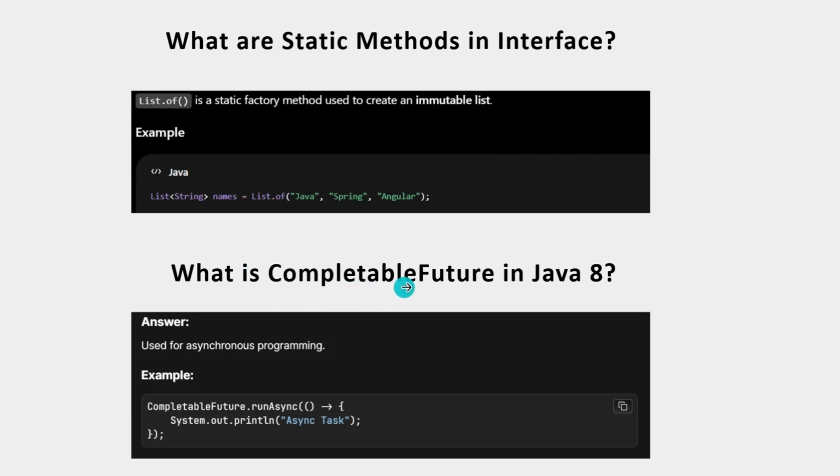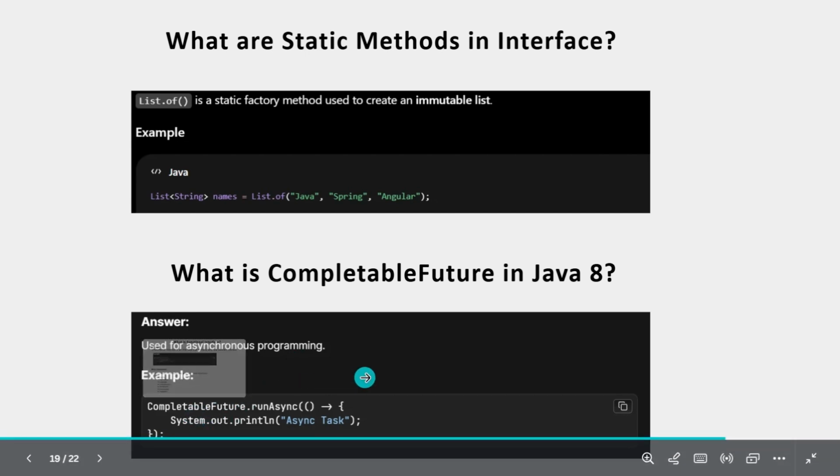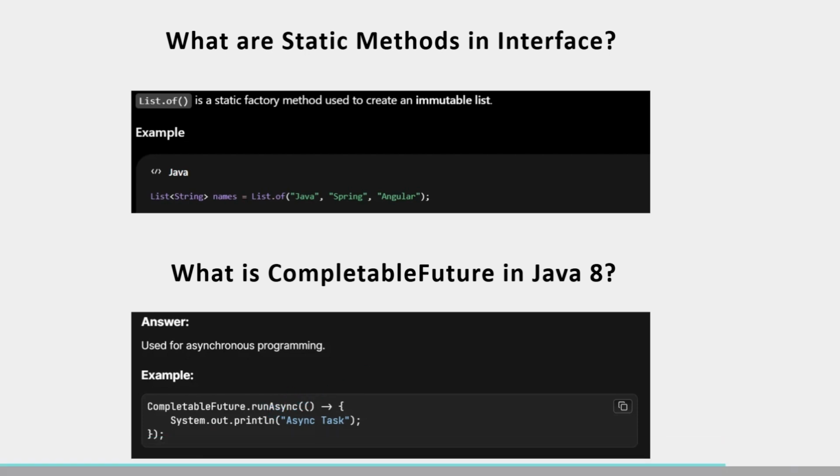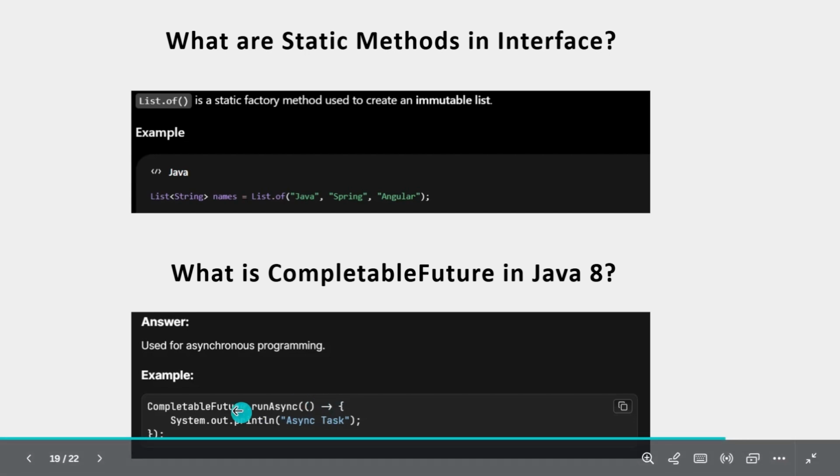What is CompletableFuture in Java 8? It is used for asynchronous programming. Let me tell you what asynchronous programming is. If you sign up for any application like Swiggy or Zomato, you will receive a successful registration email after some time. In the backend, they use CompletableFuture to run an async task. Inside this task they send an email notification, and a different thread will pick up this task and execute it. The main concept is that the primary thread will complete and go on, but this task will run in the background.